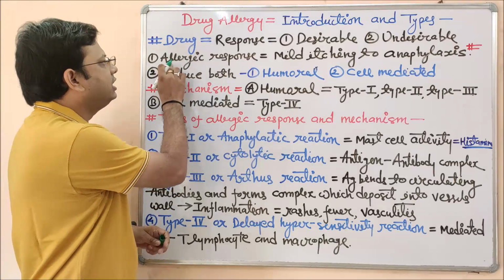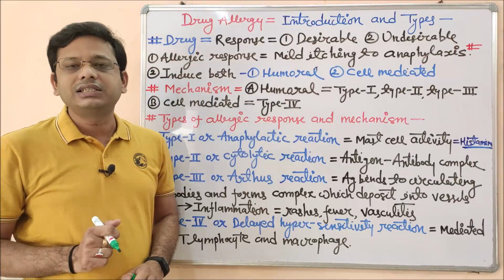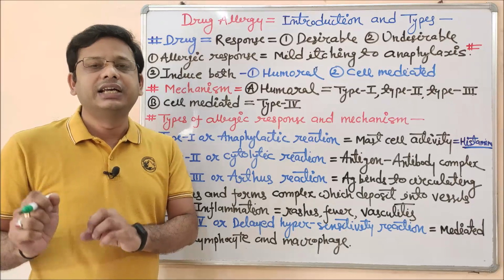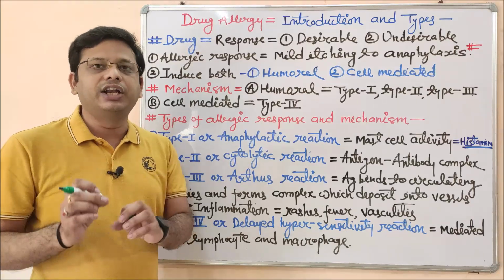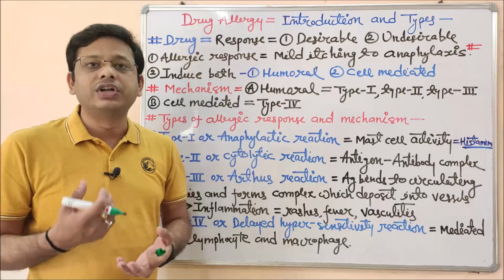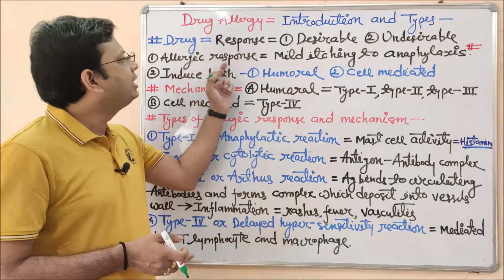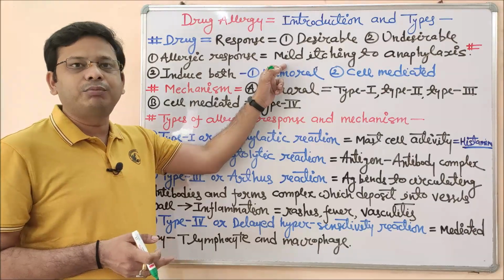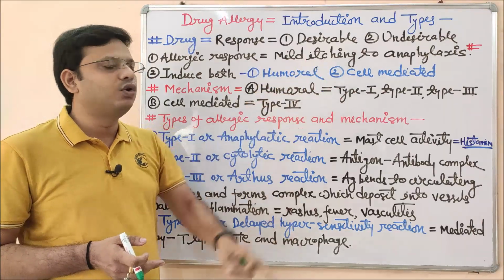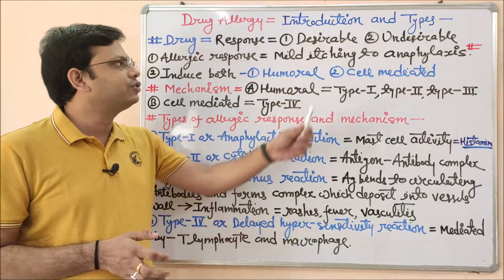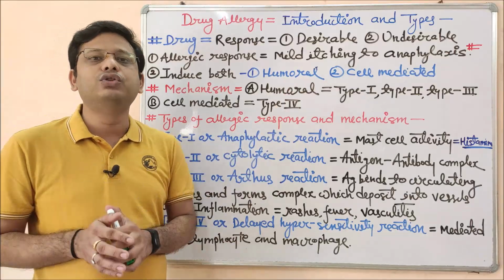But in case of an allergic response, what could be the reason? The reason could be an antigenic reaction in many cases, and in a few cases there may be a known reason called idiosyncrasy, which we studied in the last topic. So an allergic response may be mild, starting from itching, and it can go to a severe level, called anaphylaxis. Now let me clarify these two terms.